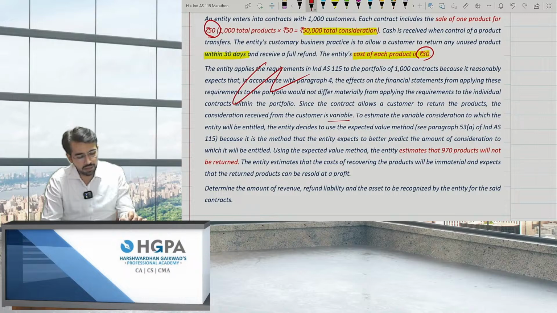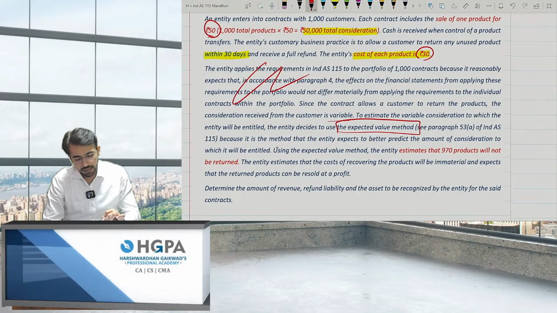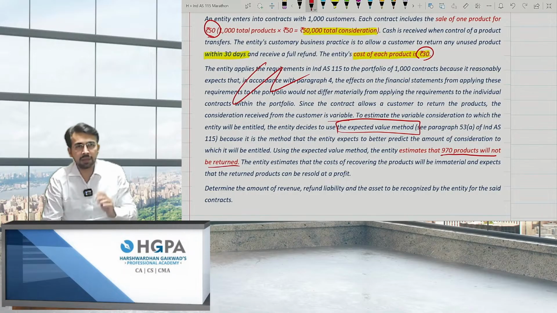To estimate the variable consideration, the entity decides to use the expected value method, which it expects to better predict the amount of consideration to which it is entitled. Using the expected value, the entity estimates that 970 products will not be returned. That means 30 products will be returned. The entity estimates that the cost of recovering these products will be immaterial and expects that the returned products can be resold at a profit.